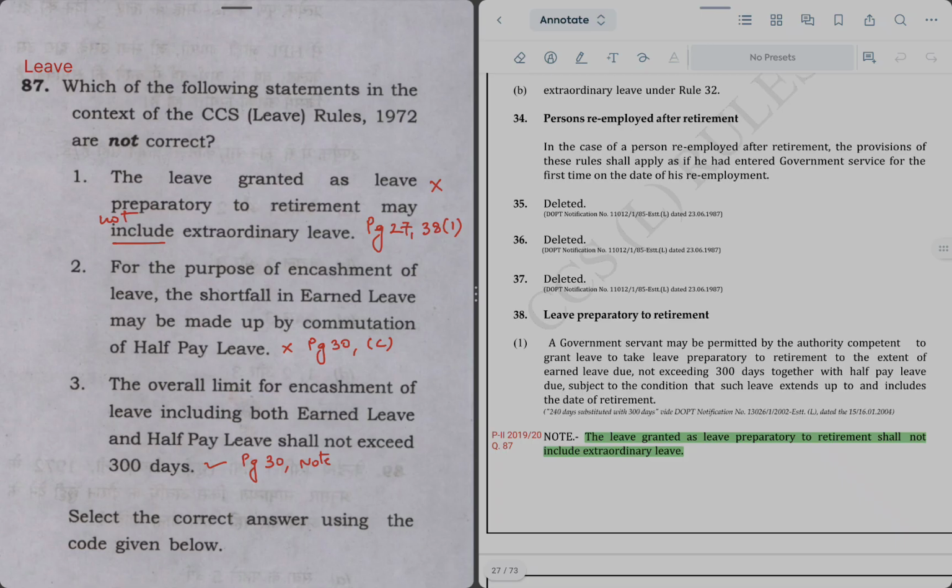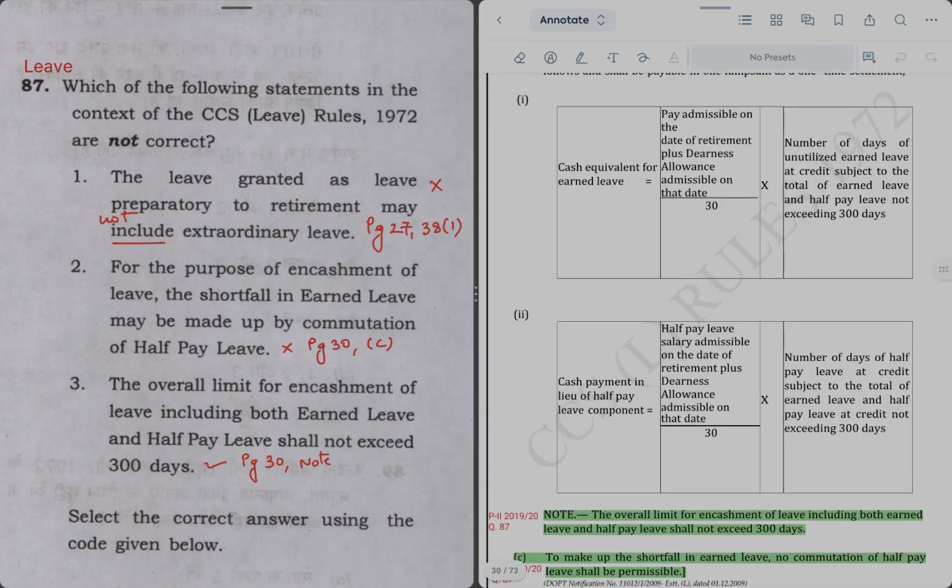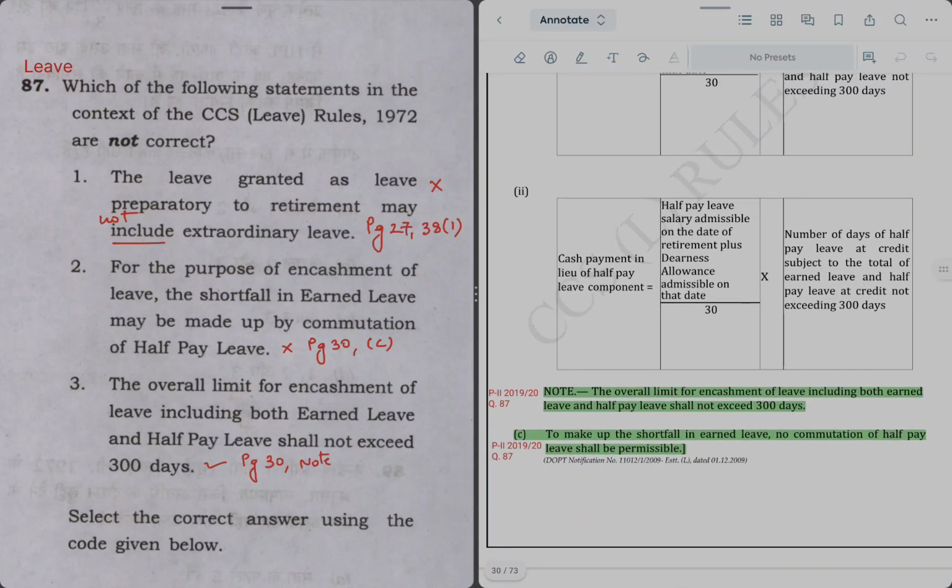Statement 2 says for the purpose of encashment of leave, the shortfall in earned leave may be made up by commutation of half pay leave. So for this, we will go to page number 30. As per page number 30, in para C, it is written that no commutation of half pay leave shall be admissible.